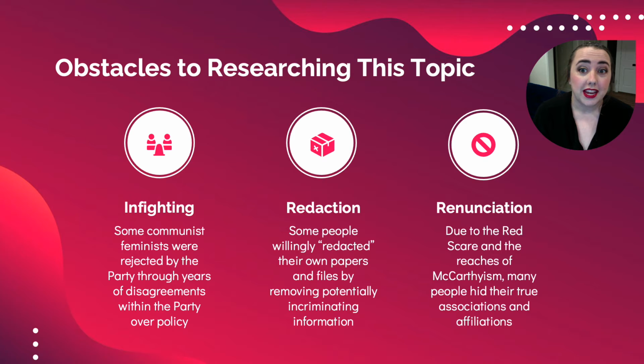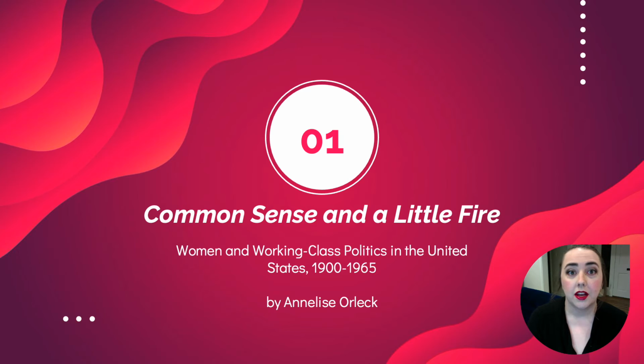The three sources I identify here begin to break through those barriers, and I can emulate their approaches in a lot of ways. Common Sense and a Little Fire covers working class women, suffrage, unions, and other labor-related women's issues. Annalise Orleck explores the different phases of involvement of women in working class politics. For my research, parts 2 and 3 about industrial feminism are most interesting, particularly the work related to the International Ladies Garment Workers Union.